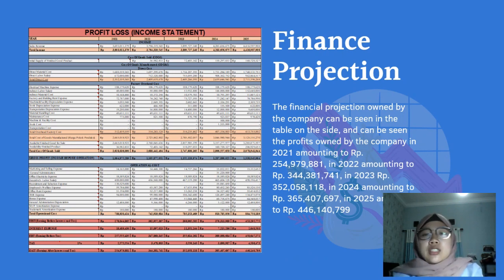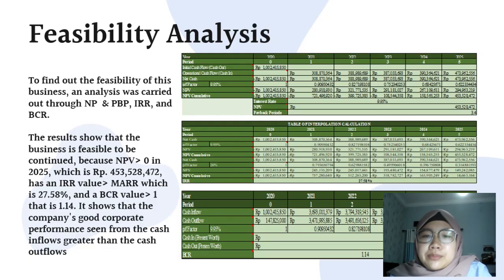Here is the calculation for the finance projection of the Gazara Corporation. The financial projection audited by the company can be seen in the table on the side, and the profits owned by the company in 2021 amount to, as you can see, and there is a calculation for 2022, 2023 until 2025.